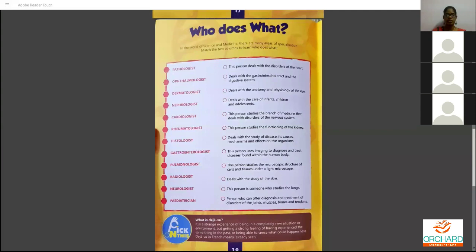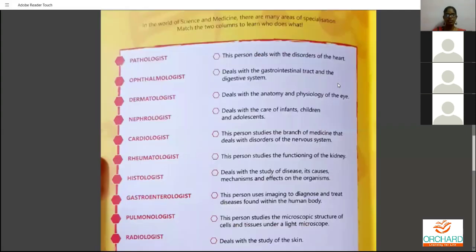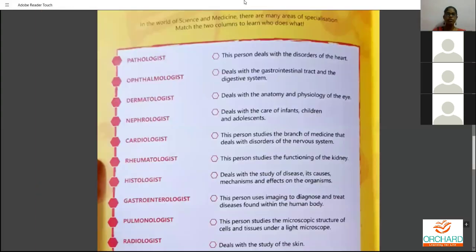So I told you to find the words related to this, right? Did you find the meaning for the words first? Did you try at least, probably? Any one of you?